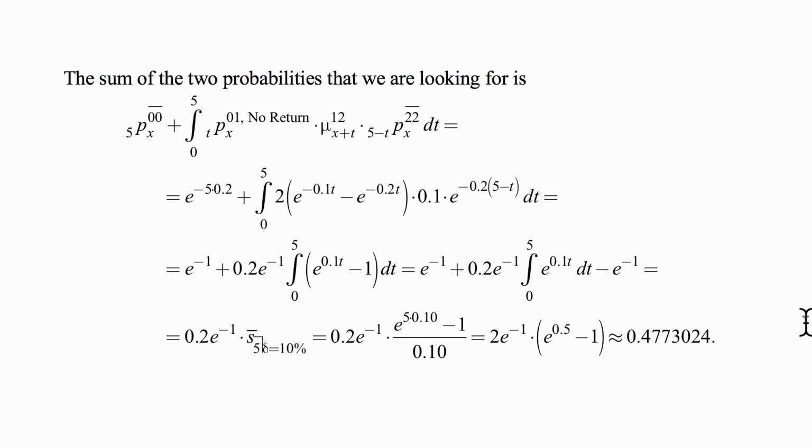minus the integral from 0 to 5 of 1, which is 5, multiplied by 0.2 is 1. We have a minus in front of 1, so that's why we get a 1. So it's minus e to the 0.1. Oh, the e to the 0.1 cancels, and this becomes just 0.2 e to the minus 1 times a bar angle 5 at delta equal to 10%, which is 0.2 e to the minus 1 times e to the 5 times 0.10 minus 1 over 0.10. Okay, 0.2 over 0.10 is 2. And then we have e to the minus 1 times e to the 0.5 minus 1,